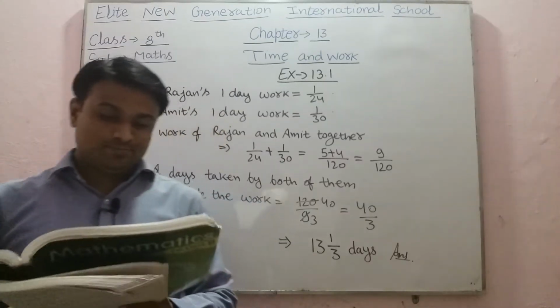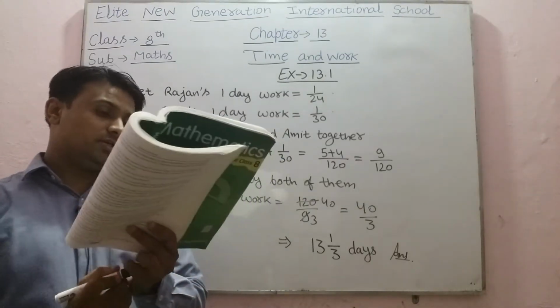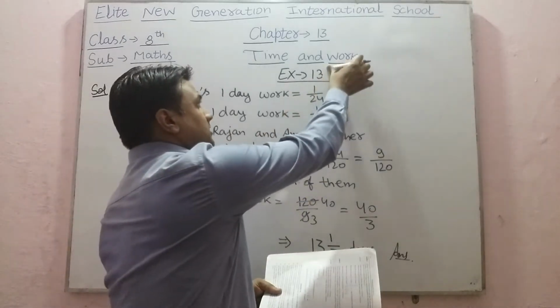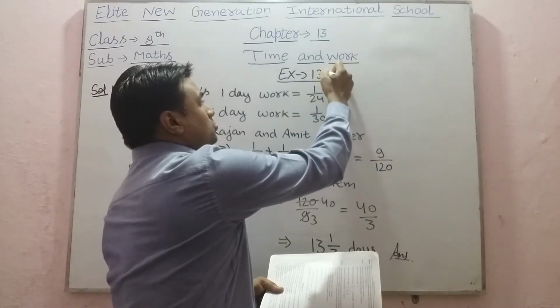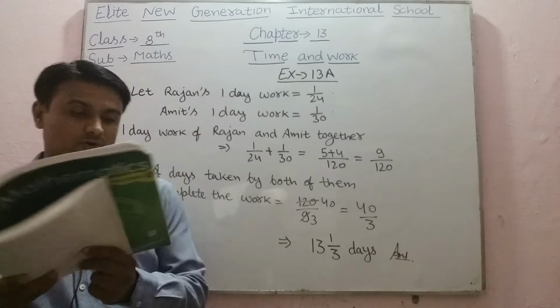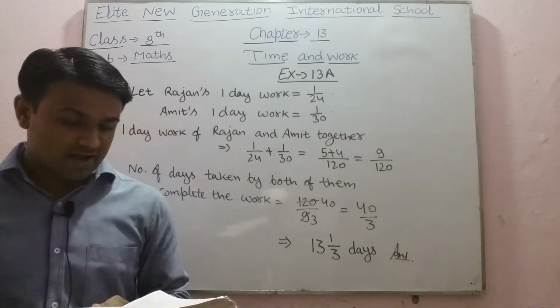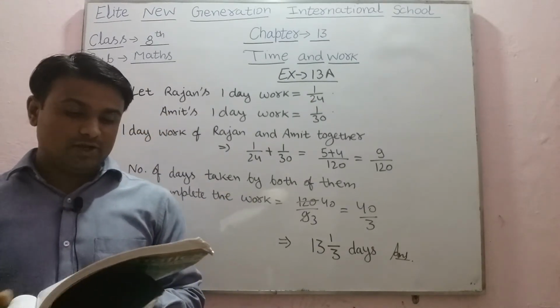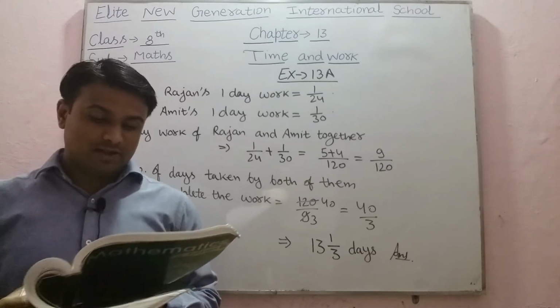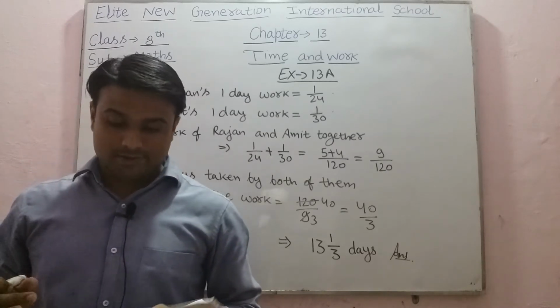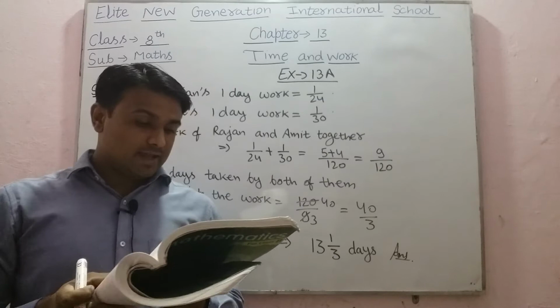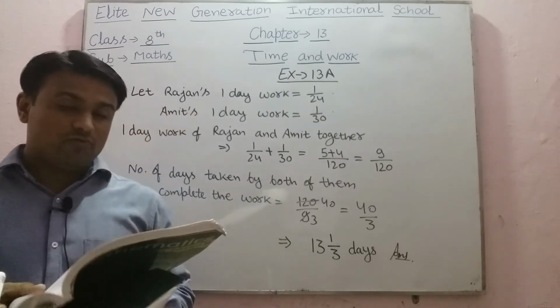So in exercise 13a, see question number 1. In question number 1, we have: Rajan can do a piece of work in 24 days while Amit can do it in 30 days. In how many days can they complete it if they work together?